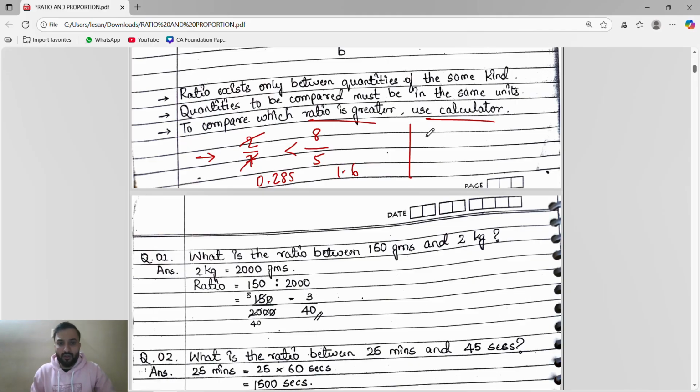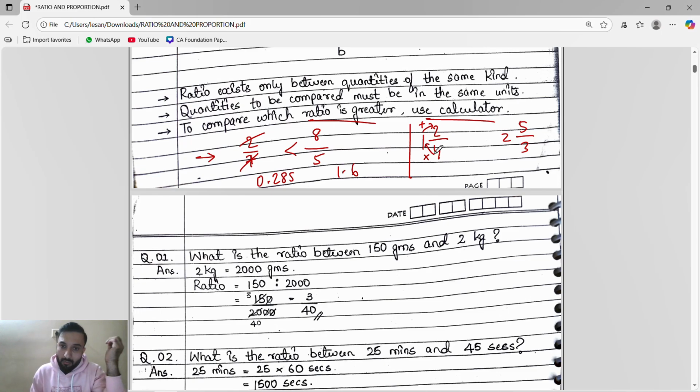Suppose they give mixed fractions like 1 2 by 4 and 2 5 by 3. First of all, we write the mixed fraction in the normal form. We multiply the whole number by the denominator and add the numerator. The denominator remains the same.